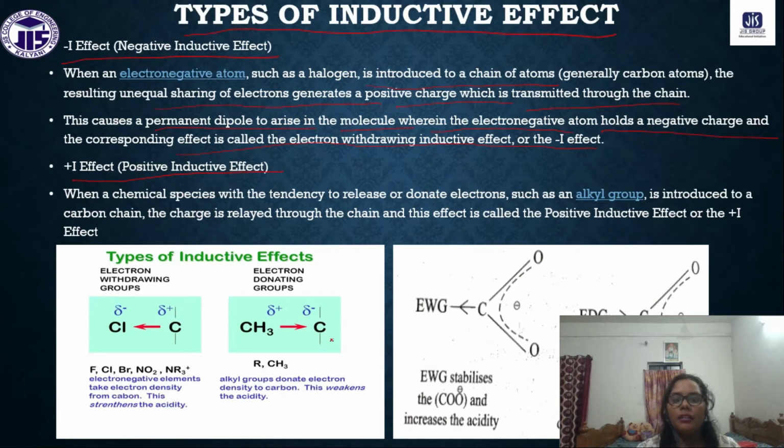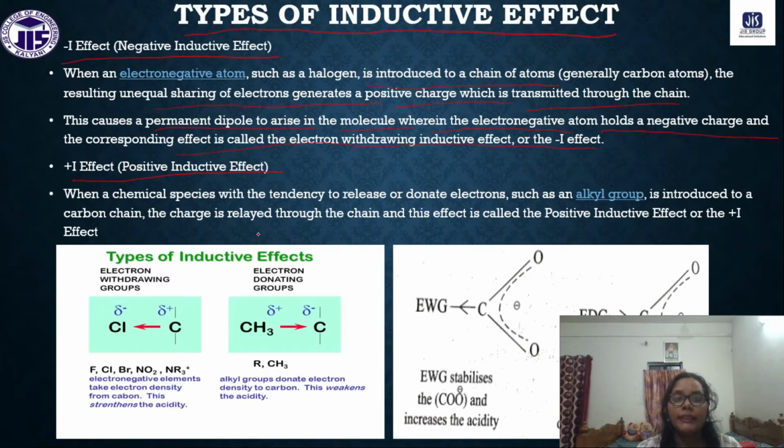If the atom is highly electronegative, it will pull the bonded electrons towards itself, and that is called an electron withdrawing group. Okay, so that is the minus I effect.